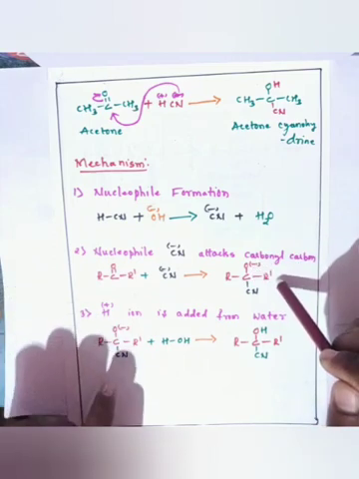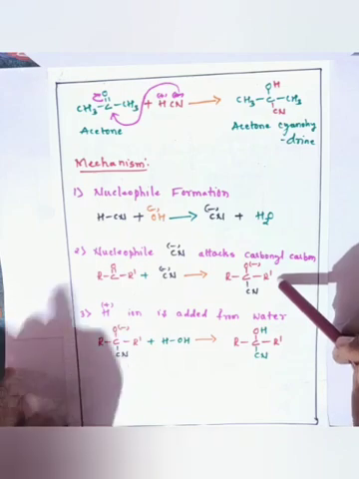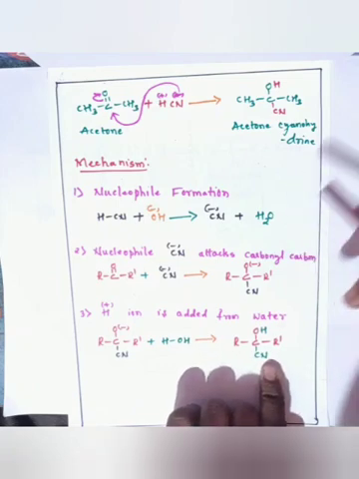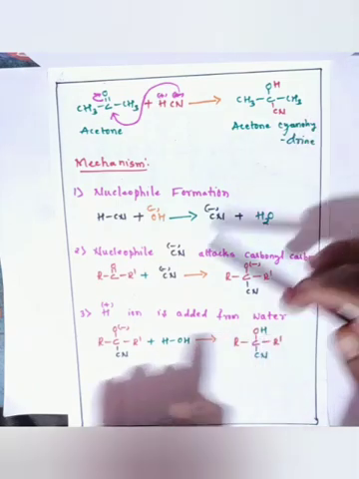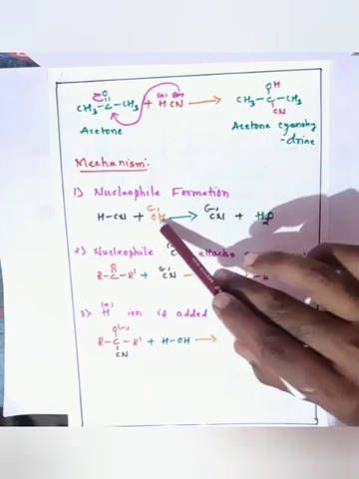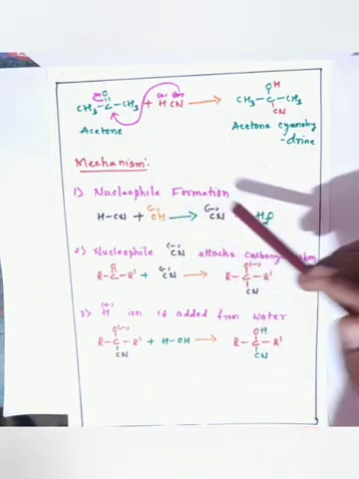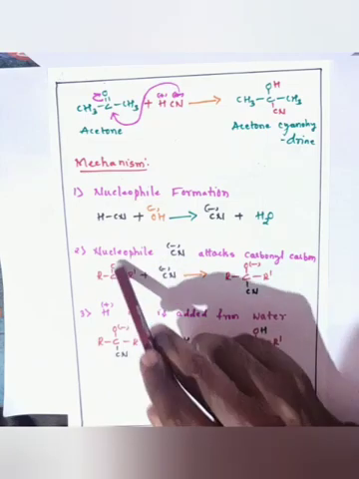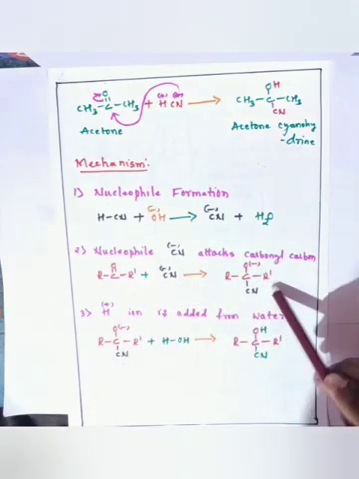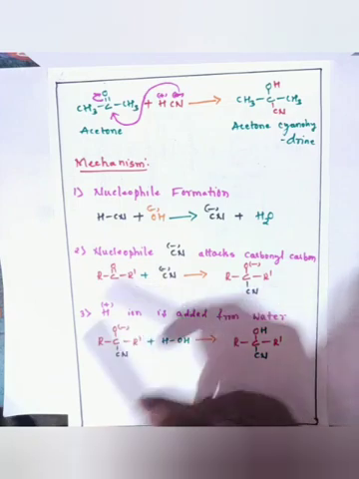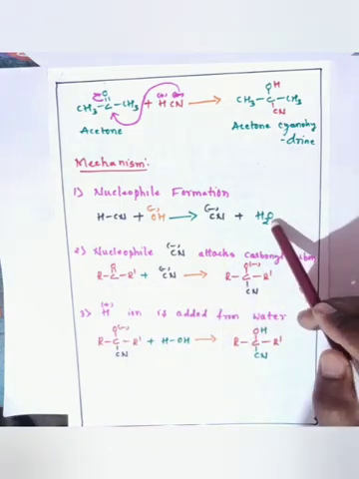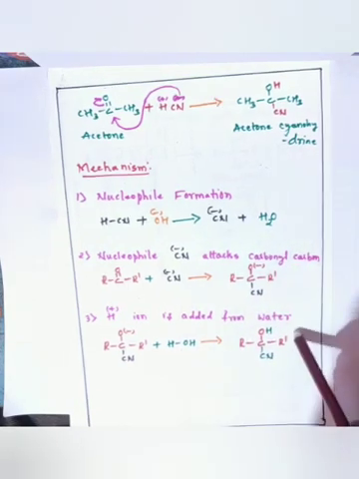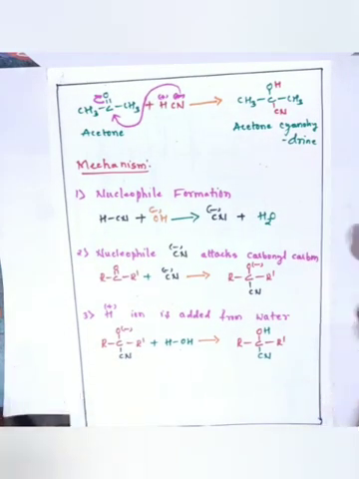In the third step, this intermediate is attacked by the H plus ion from water, which gives the final product, the cyanohydrin. So the first step is nucleophile formation by the base catalyst, forming the cyanide ion CN minus. In the second step, the cyanide ion attacks the carbonyl group, giving the intermediate. This intermediate is attacked by H plus from water, giving the product cyanohydrin with the elimination of OH minus. So OH minus acts as a catalyst here.